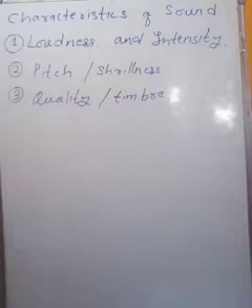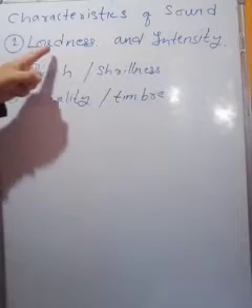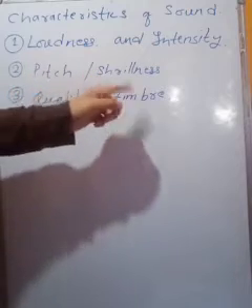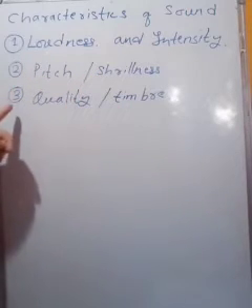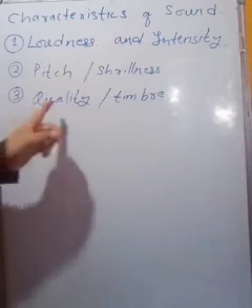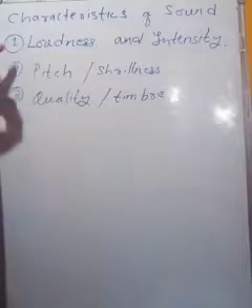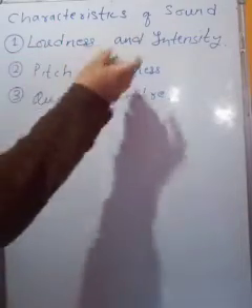This is characteristics of sound. Generally, we have three types of characteristics of sound. Number one is loudness and intensity. Number two is pitch or shrillness, and number three is quality or timbre. We'll discuss all these three one by one, but here first we'll discuss loudness and intensity.